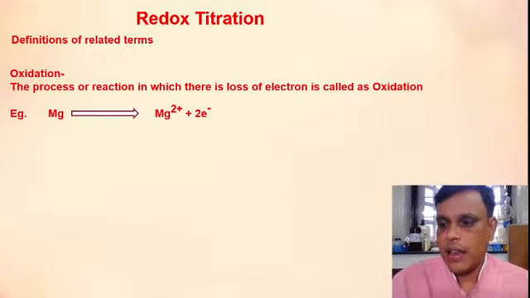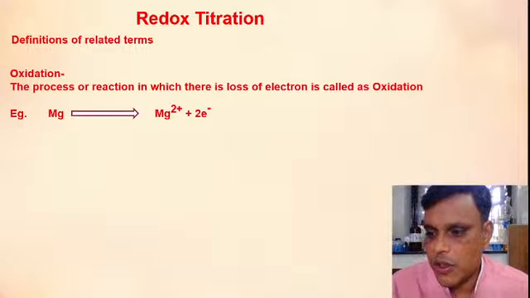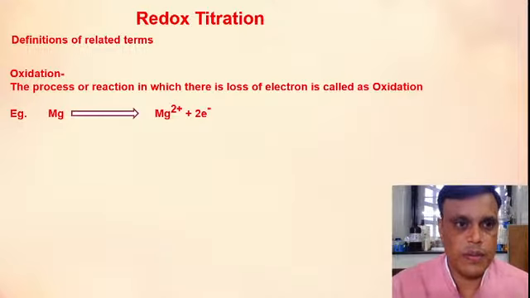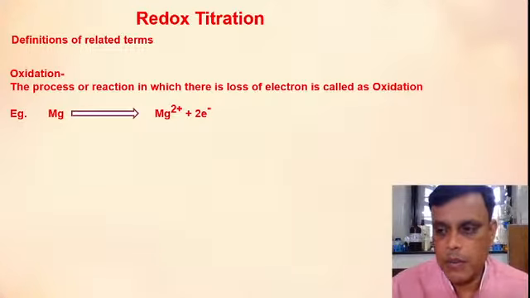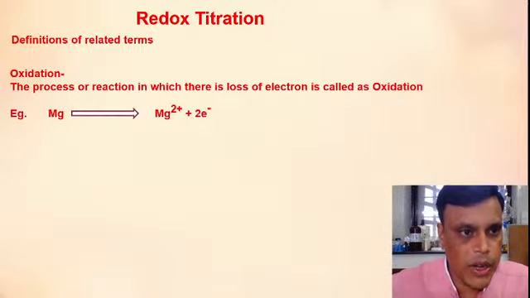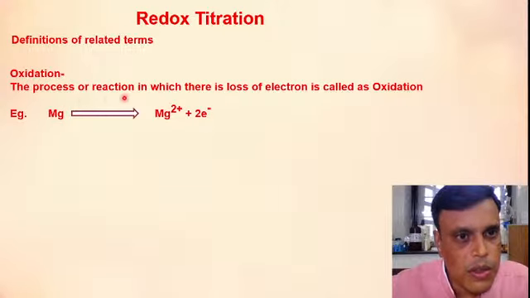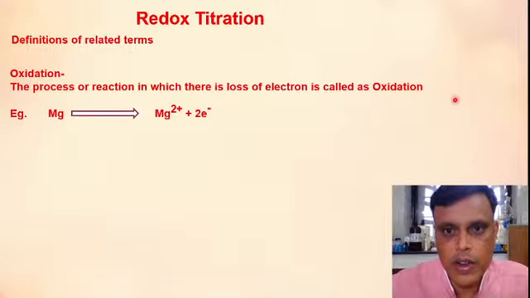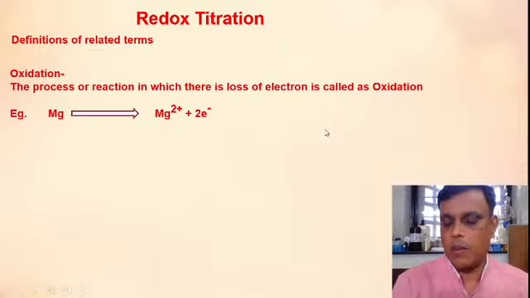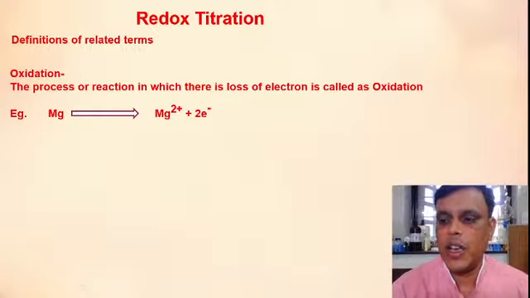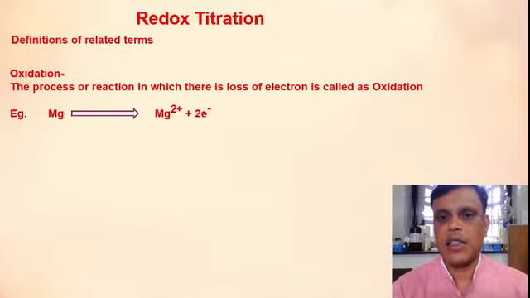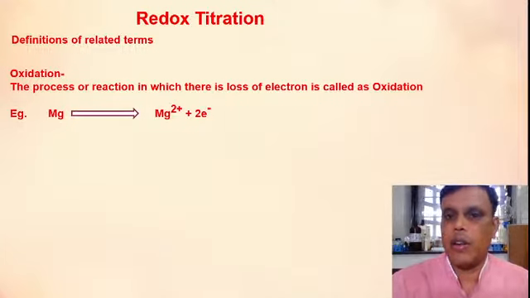Oxidation means, see, this is your book definition: the process or reaction in which there is a loss of electrons is called an oxidation reaction or oxidation process.